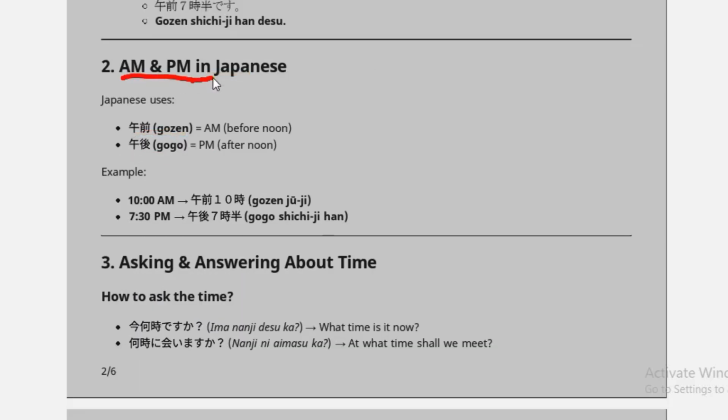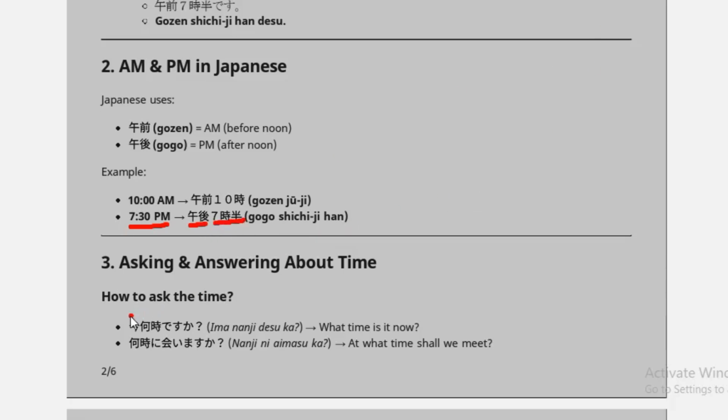AM and PM in Japanese. When we have to say before noon, we say gozen, and gogo for afternoon. Like 10 a.m., we say gozen juji. Or if we have to say 7:30 p.m., we say gogo shichiji han.